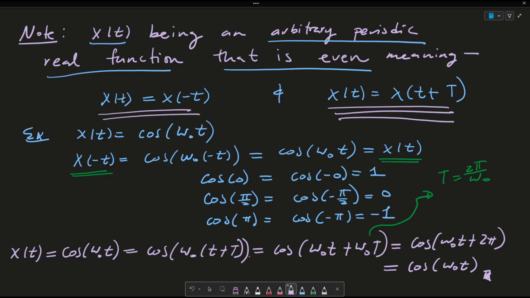So that ends the proof of the satisfaction of an arbitrary periodic real function that is even, specifically this and this. I also did another example of x of t being an arbitrary periodic real function that is even in a video called the Fourier series of a periodic impulse train, or the Dirac comb, and I'll post a link to that video in the top right hand side corner of this video.